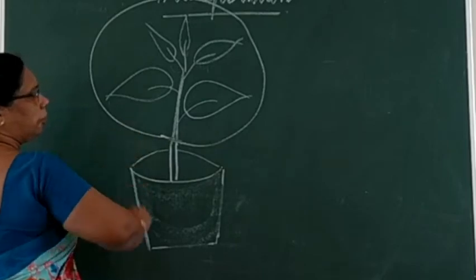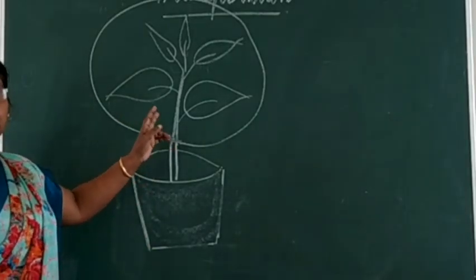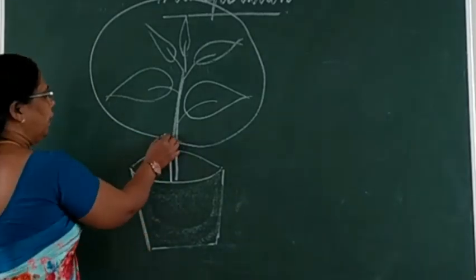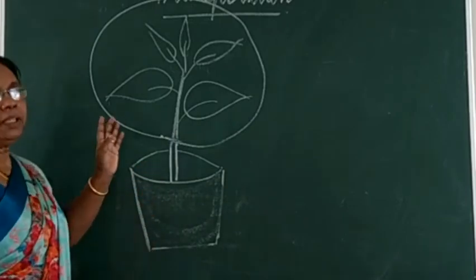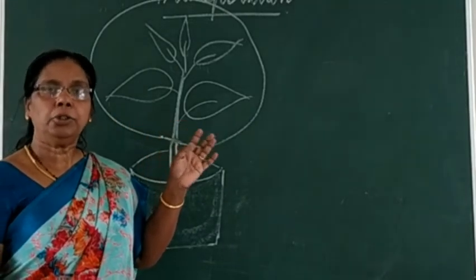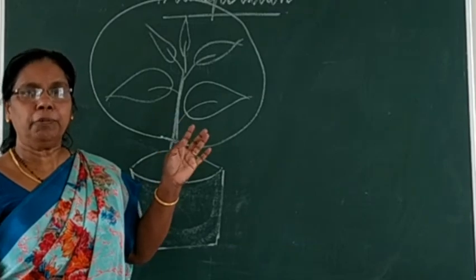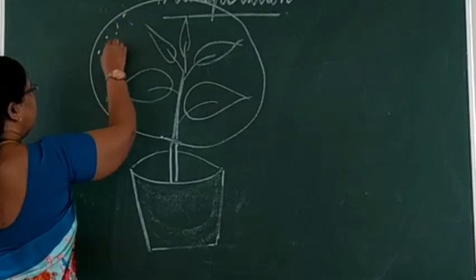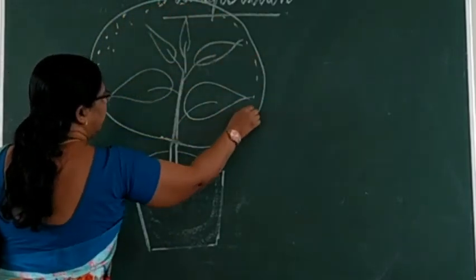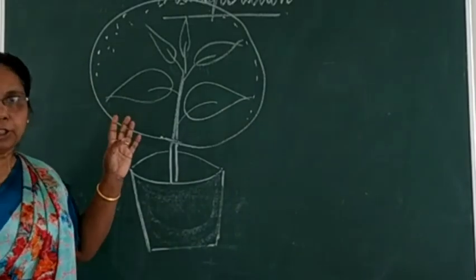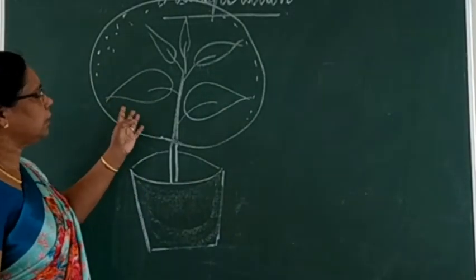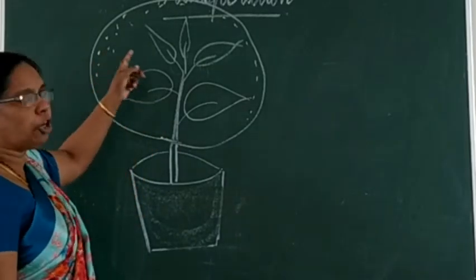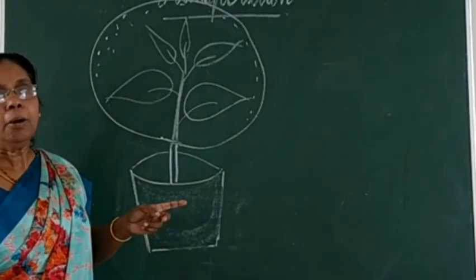Here you have to tie it properly. You have to cover this potted plant with this polythene bag. So completely you are tying it here. Keep it in the sunlight for 2 to 3 hours. After this, when you observe, you can see that tiny water drops are present on the sides of this polythene bag. First there were no water droplets, whereas after some time you can see tiny drops of water on the bag.